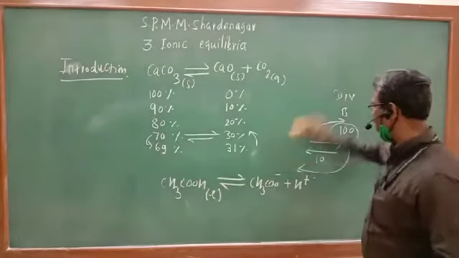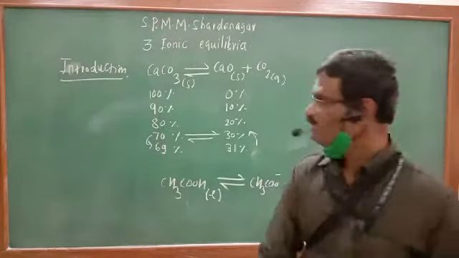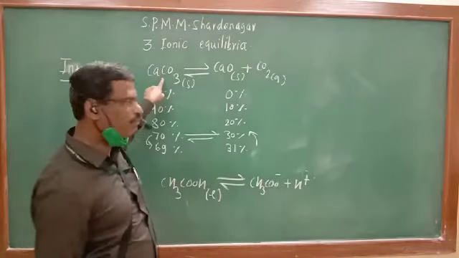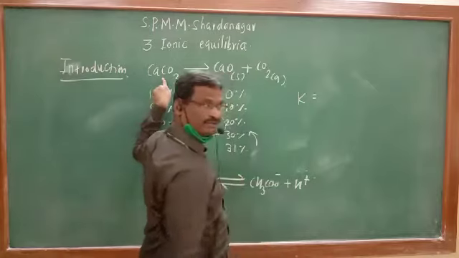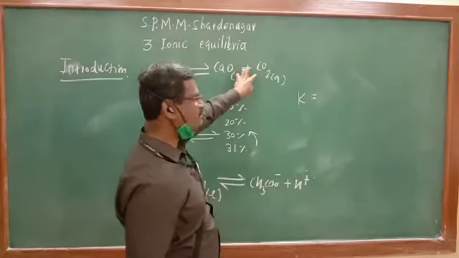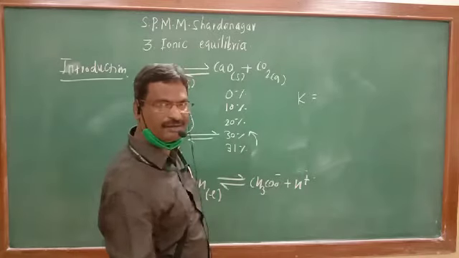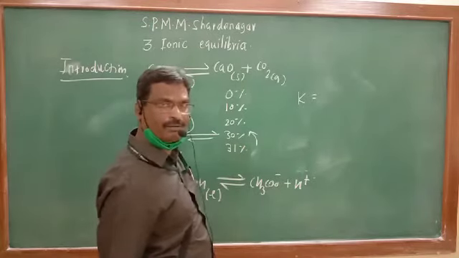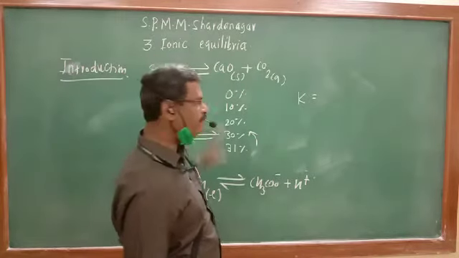See over here. For this reaction, what is the equilibrium constant K? Equilibrium constant K is nothing but concentration of product divided by concentration of reactant raised to an appropriate power equal to the number of moles of product or number of moles of reactant.